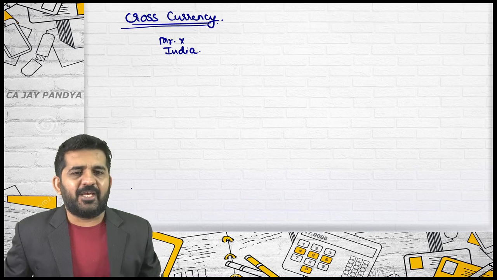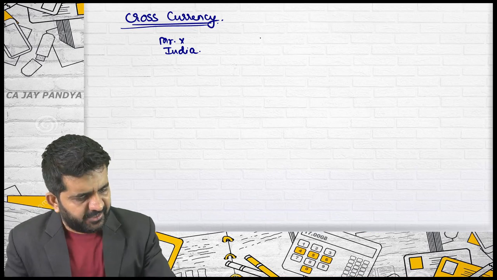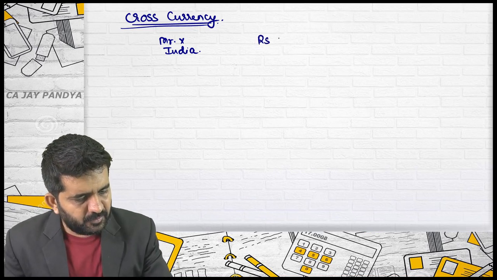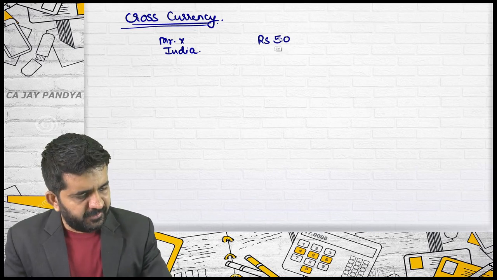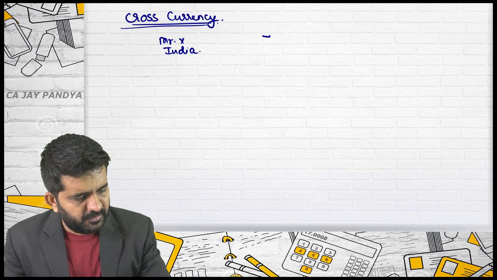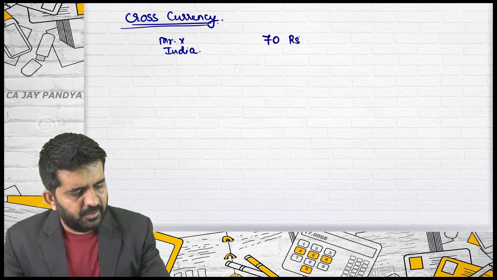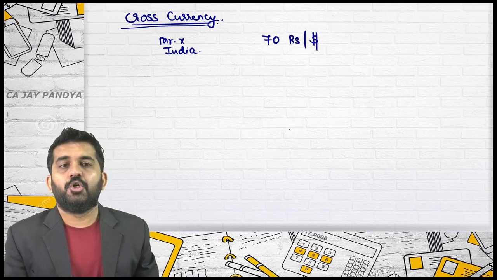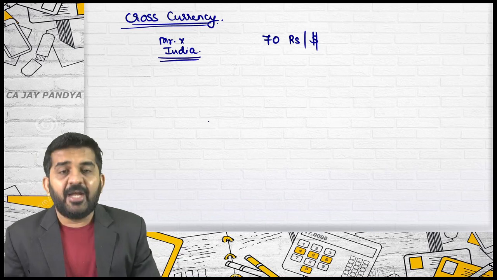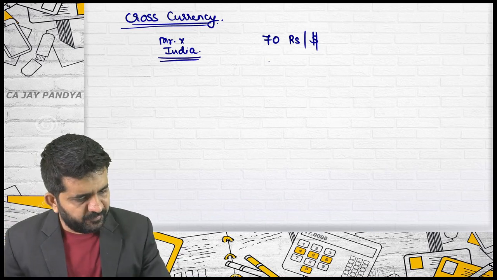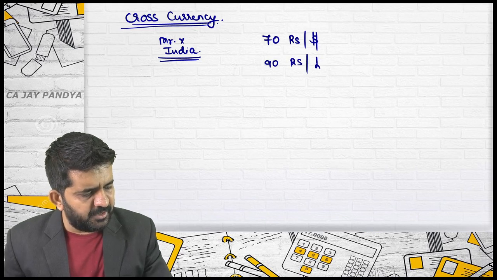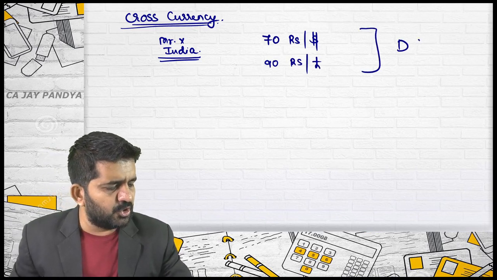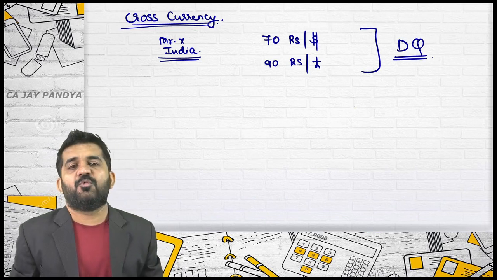First, let me not take bid and ask and let me take a static rate, which is 70 rupees per dollar. And both are direct quote. 90 rupees per pound. We are in India, so both are direct quotes for us.